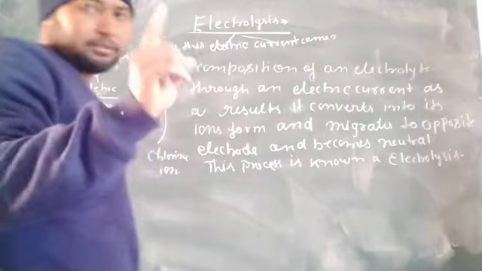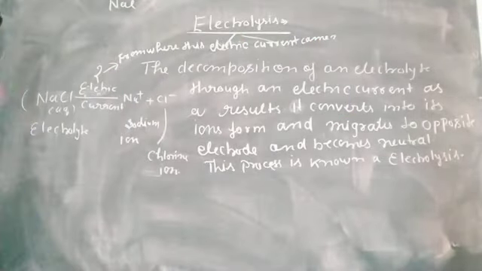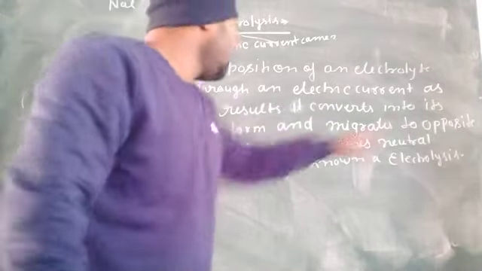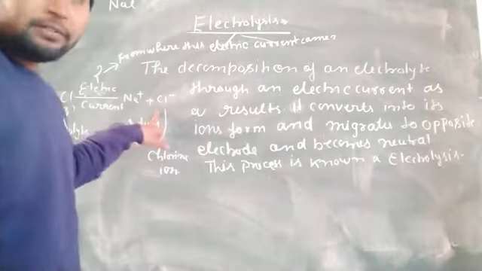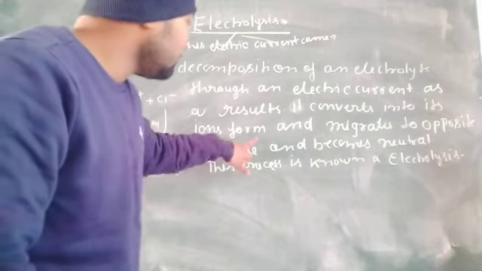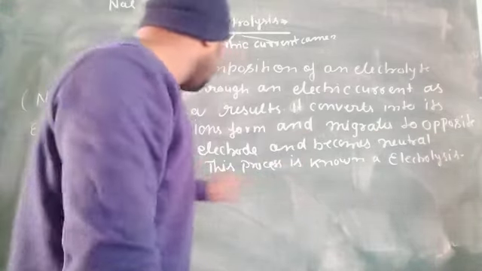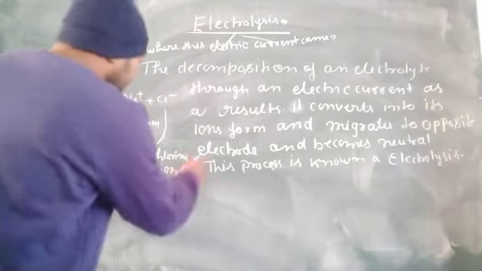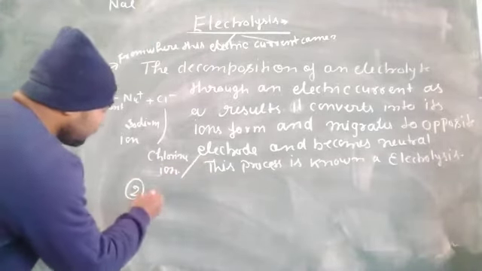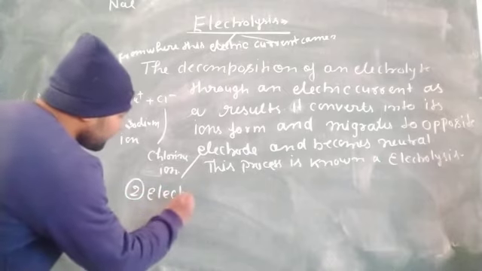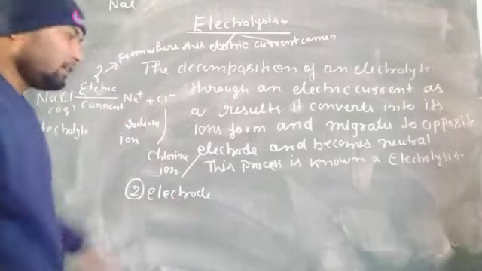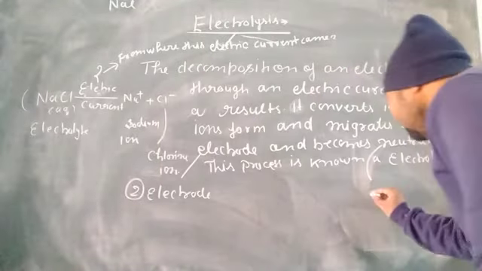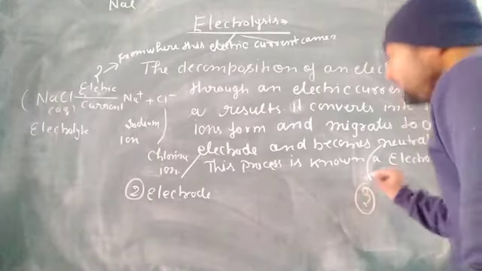First question, keep in your mind. Second question from your side, sir. It gets converted into its ion form, till here we know, but sir, you also wrote and migrates to opposite electrodes. What is the meaning of electrodes? So second question, what are electrodes? And third question, and becomes neutral. So what is the sense of and becomes neutral? So three questions.